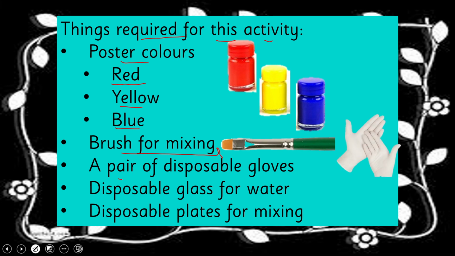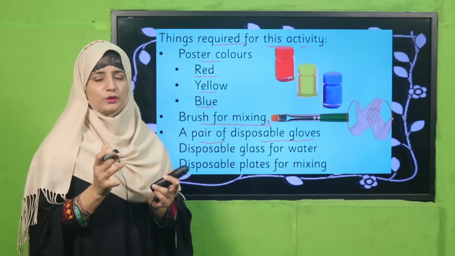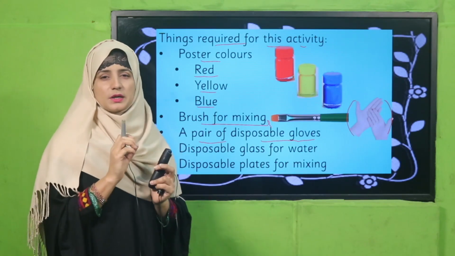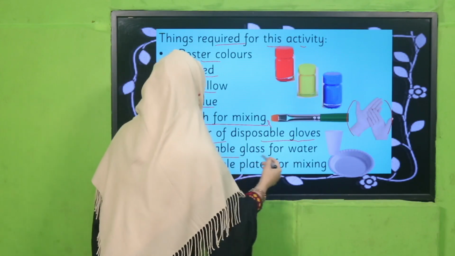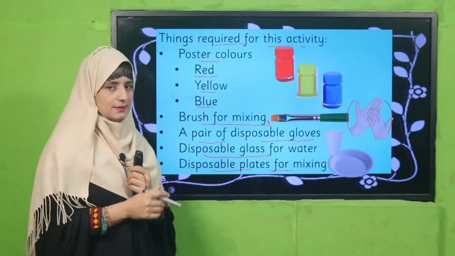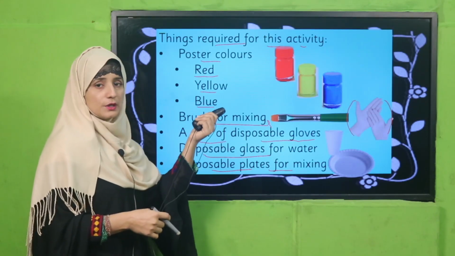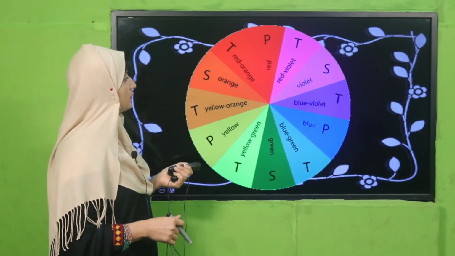A pair of disposable gloves. You need gloves so that you do not get your hands dirty with different colors. But it looks beautiful when we dip our hands in different colors because it's so much fun, okay. So, a disposable glass for water and disposable plates for mixing colors. So let's perform an activity, okay. All these things you have to arrange to perform this activity, my dear teachers. So you will have all these available.